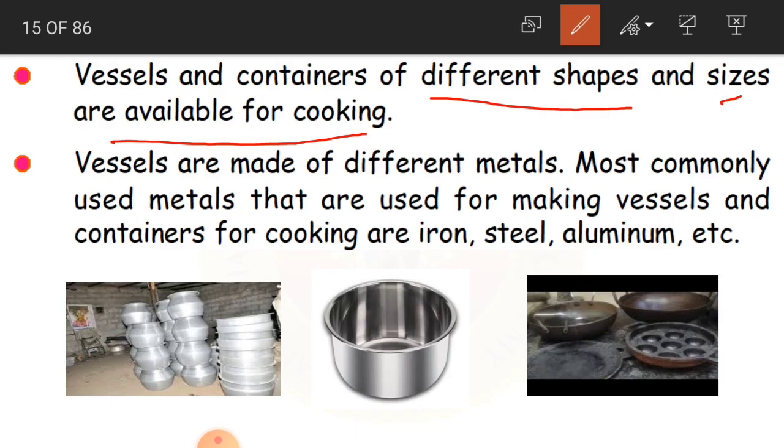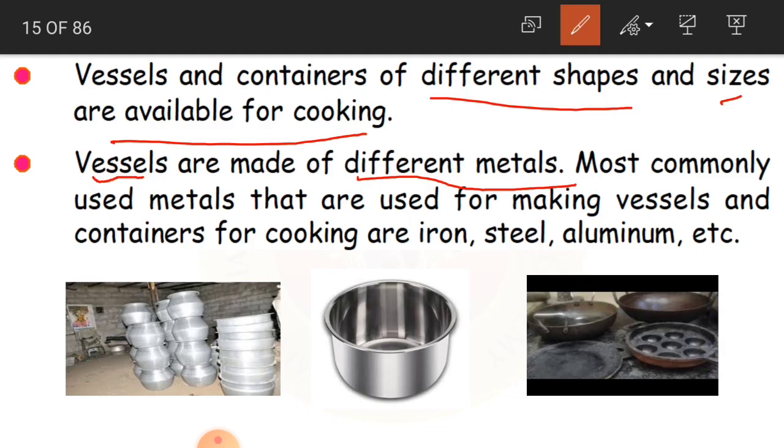Clear, children? So the vessels which we use for cooking are made of different metals. What are metals? Like iron, silver, gold, all these come under metals. Steel, aluminium, copper, bronze, all these are different metals.